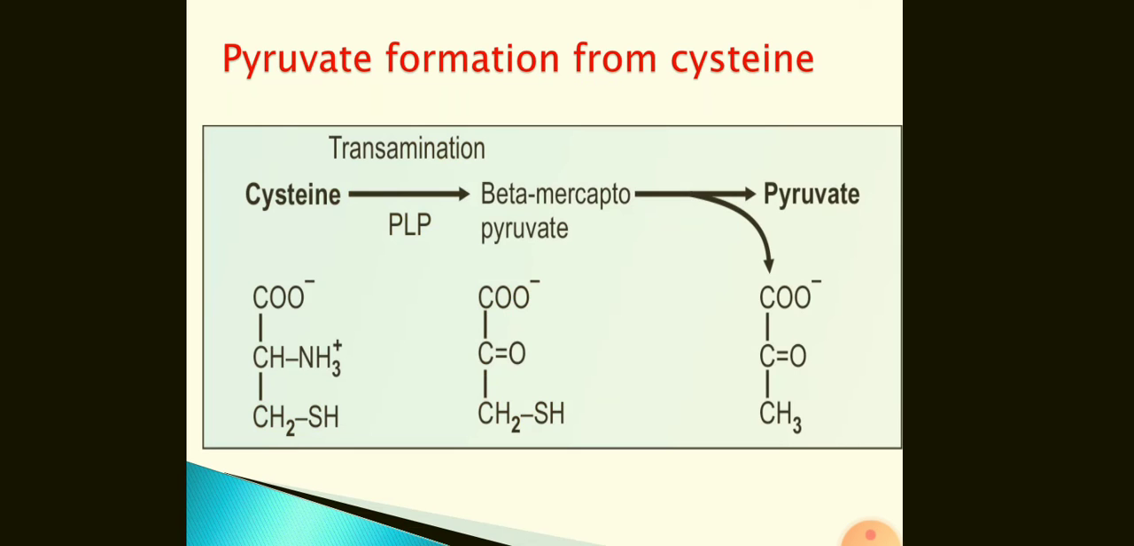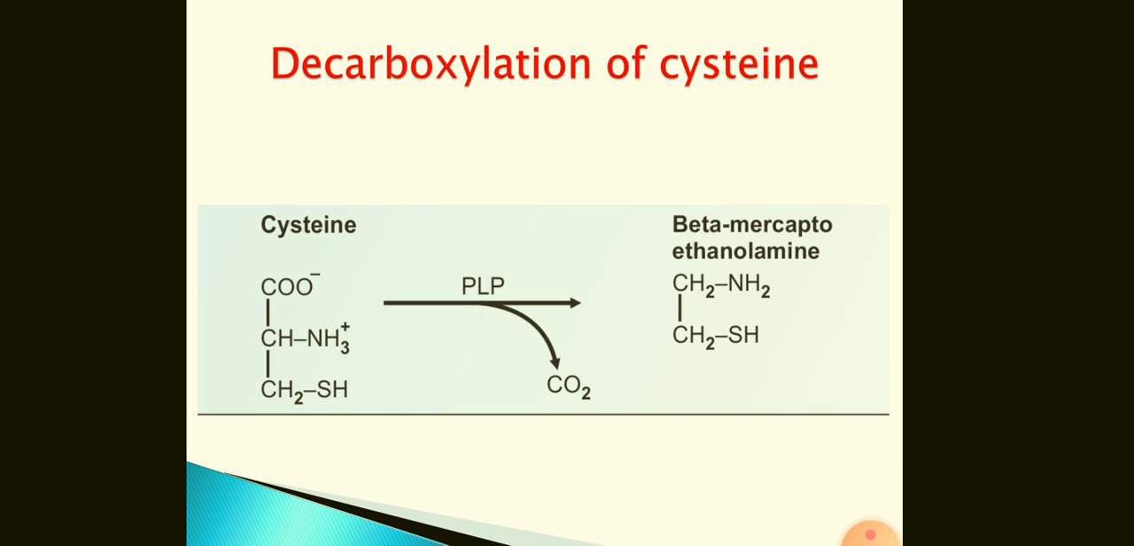Now we will concentrate on the reactions of cysteine. Cysteine on transamination in the presence of pyridoxal phosphate and the enzyme transaminase gives beta mercaptopyruvate. This beta mercaptopyruvate then gives away its sulfur and forms pyruvate. Decarboxylation of cysteine gives beta mercaptoethanolamine. Cysteine will lose its COOH group in the form of carbon dioxide and will form CH2NH2 CH2SH, that is beta mercaptoethanolamine.